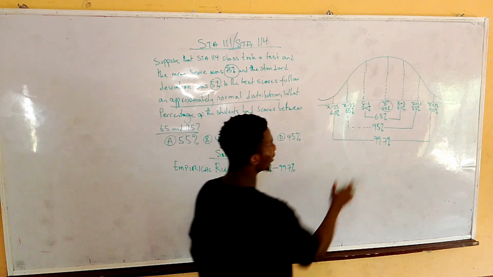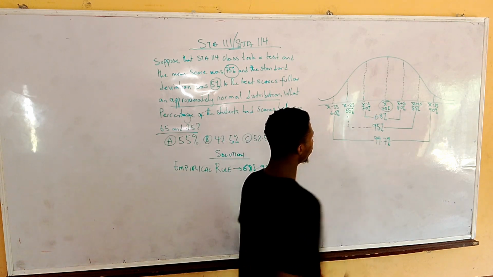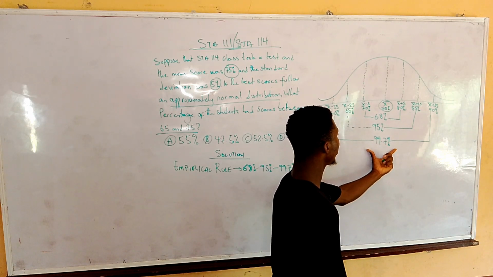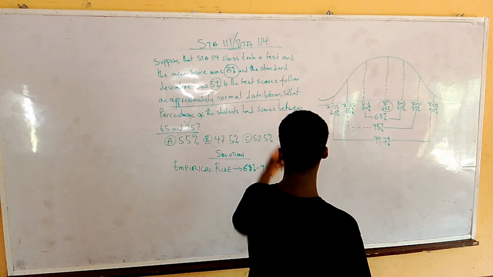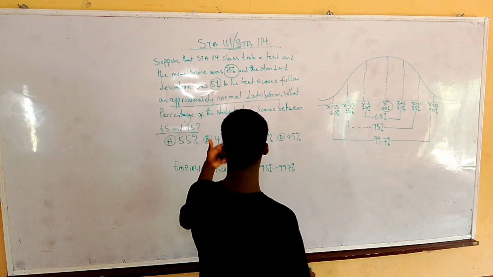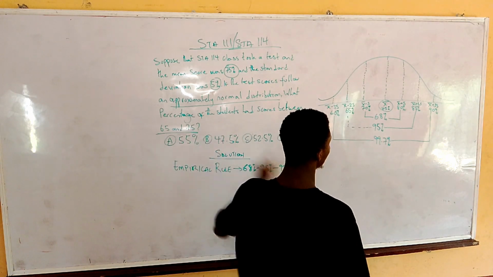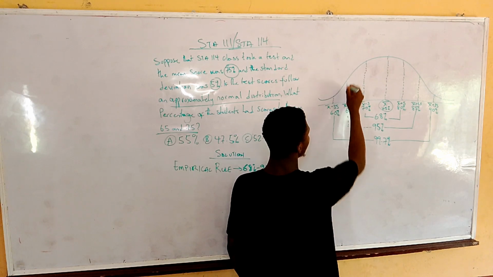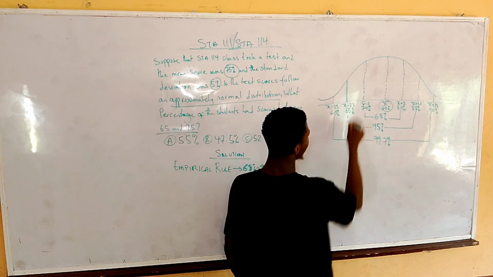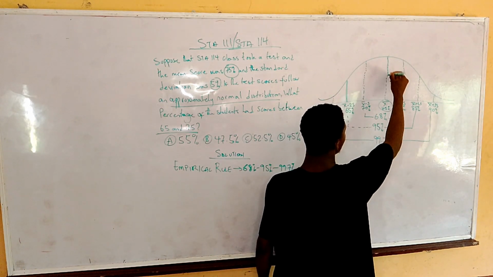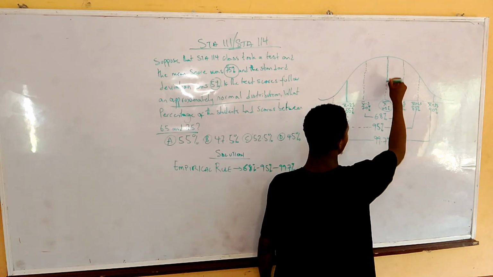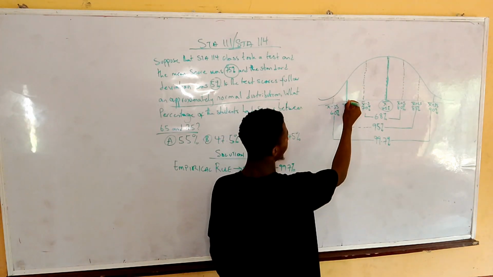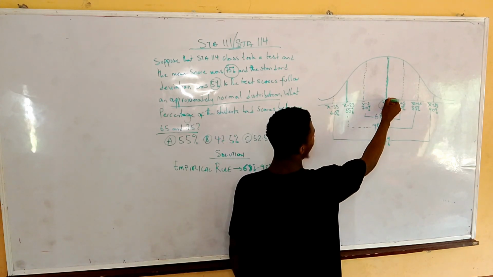So now the question is asking what percentage of the students had scores between 65 and 75. Remember that 68% lie within one standard deviation, 95% lie within two standard deviations, and 99.7% will lie within three standard deviations. Since the question is asking for the percentage of students that will lie between 65 and 75, this is 65 here and this is 75.